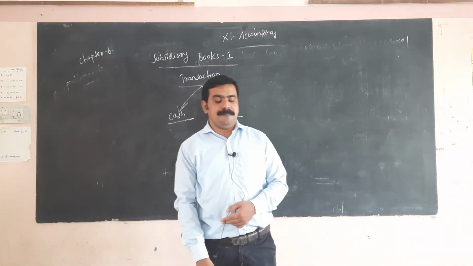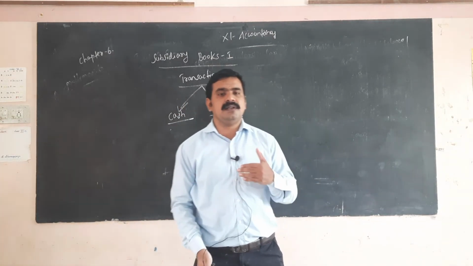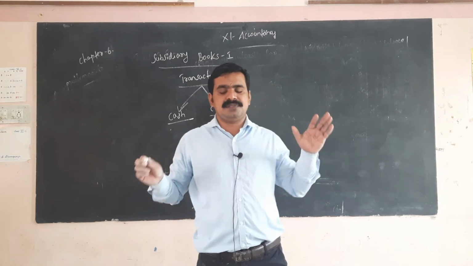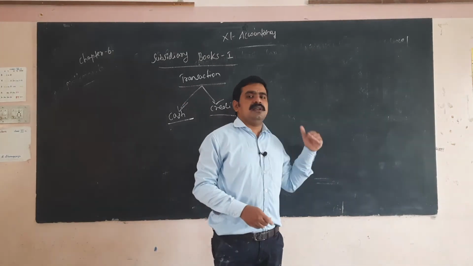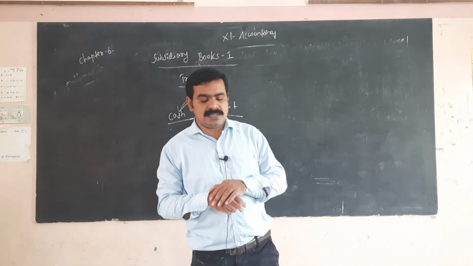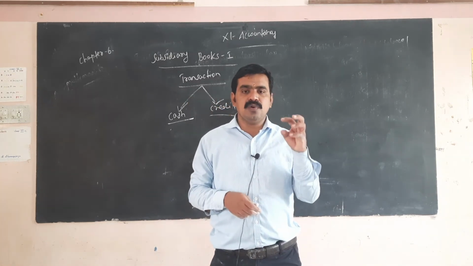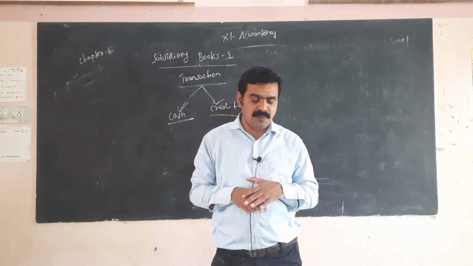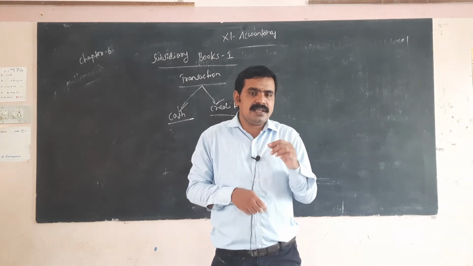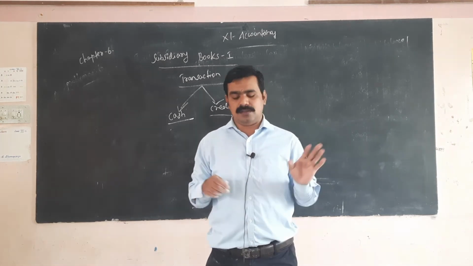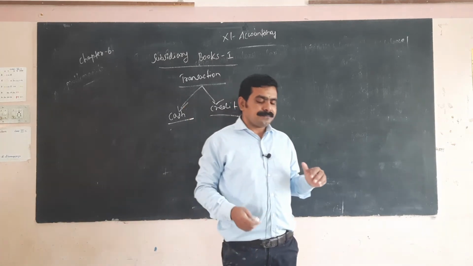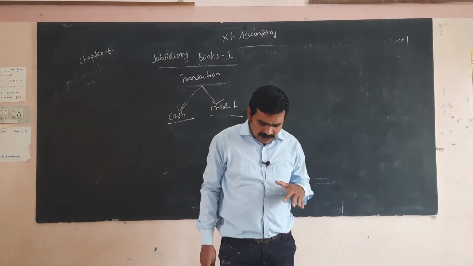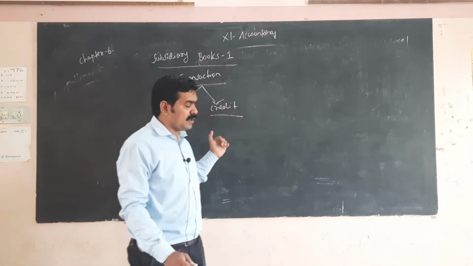Journal entries are passed when records are made in subsidiary books. The journal is a book of primary entry. It makes it possible to find out whether the entries are correct or not.